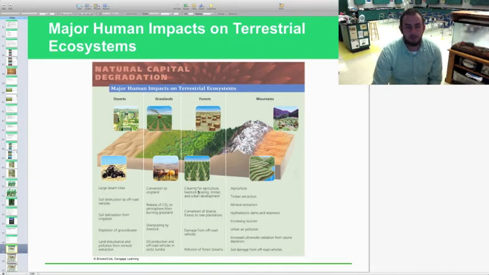Next one is forest. The biggest one is clearing for agriculture, livestock grazing, timber, and urban development. Mostly, in my mind, urban development is where we have our biggest impact, but we still use these forests for many different things: grazing, timber, agriculture. We've also converted a number of forests to tree farms, like Christmas tree farms and things of that nature. Monoculturing those is kind of dangerous if you have all one of the same species. It makes your ecosystem more vulnerable to disease and pests. If one pest moves in and kills off all those trees, then you're left with nothing. So kind of dangerous to do.